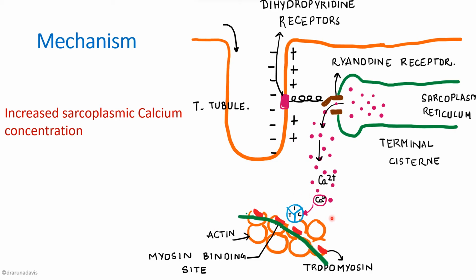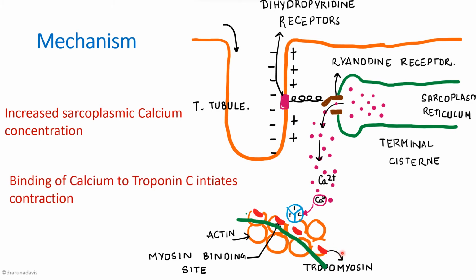This binding to troponin C will cause a conformational change in another protein called tropomyosin, and it will uncover the binding sites of myosin. In this way, the binding of calcium to troponin C initiates a muscle contraction. Here, an electrical event, which was depolarization, is converted into a mechanical event, that is contraction, and the coupling agent is actually calcium.